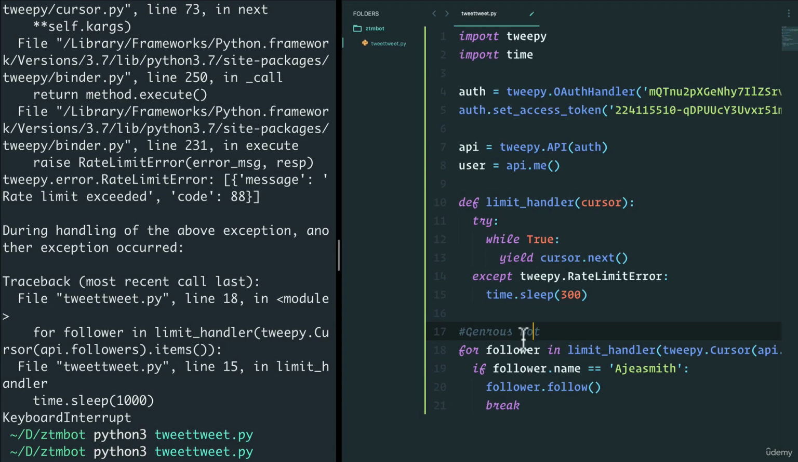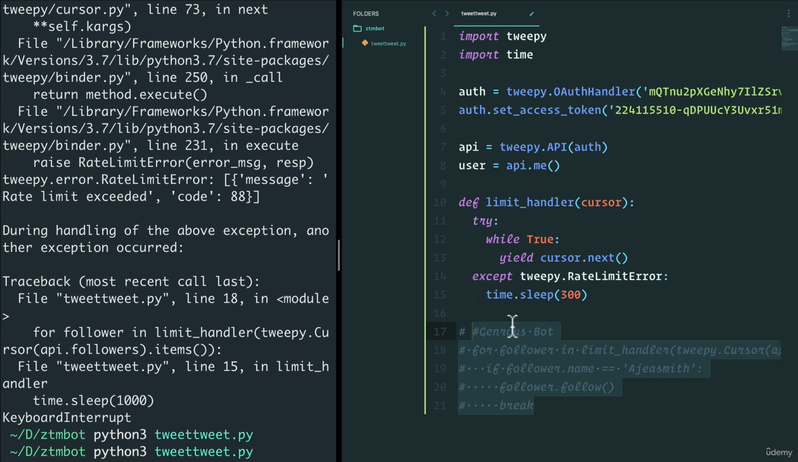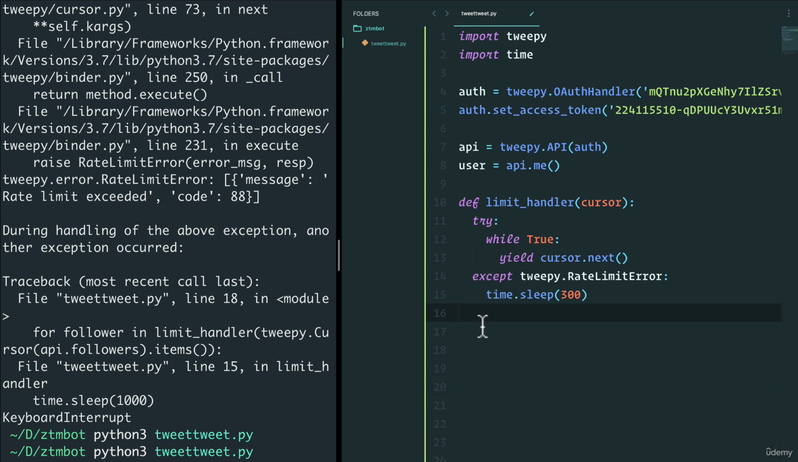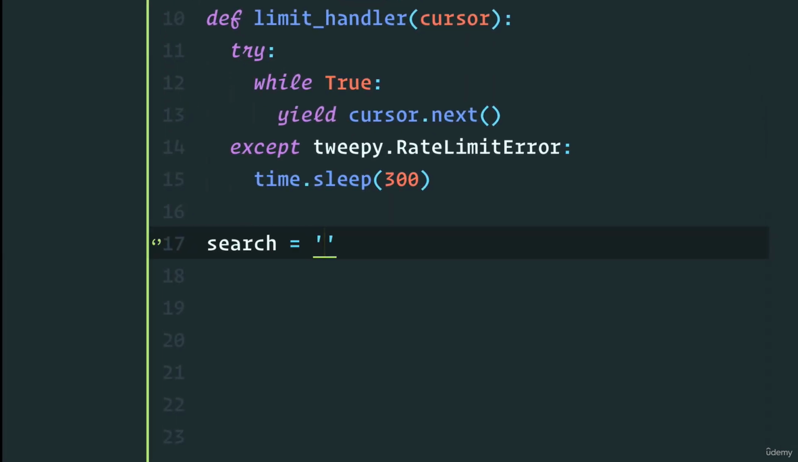So we've created this generous bot that follows back, but what about a narcissist bot? Maybe a bot that loves your own tweets, or loves a tweet based on some certain words. How can we build that? Well, let's remove this generous bot for now, or at least comment it out and leave it at the bottom. What we want to do is, let's say we want to search the keyword Python.